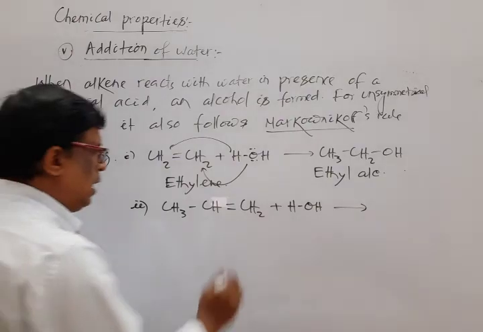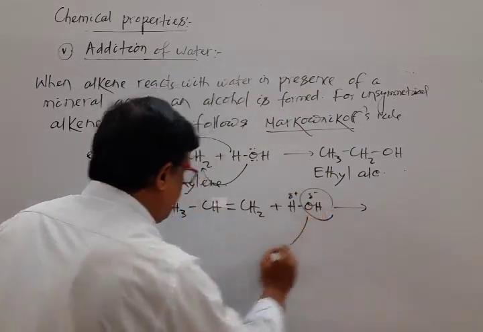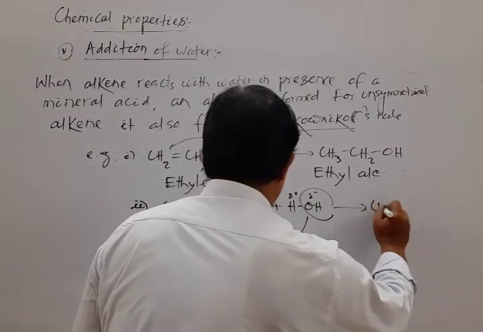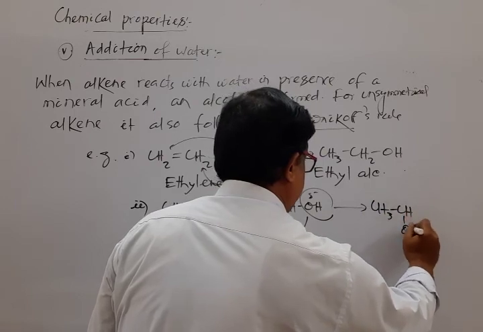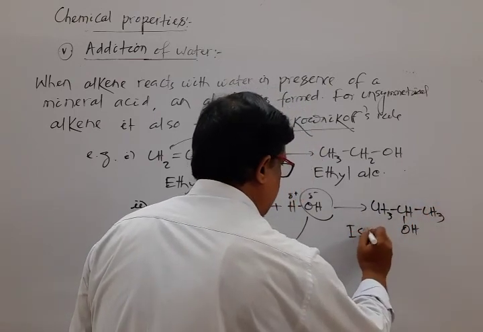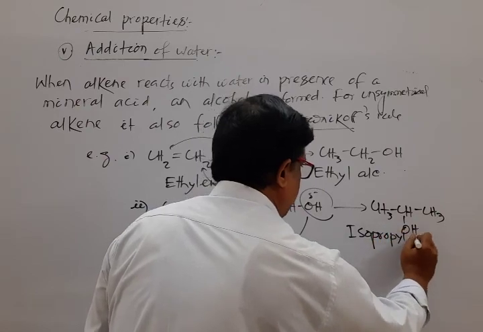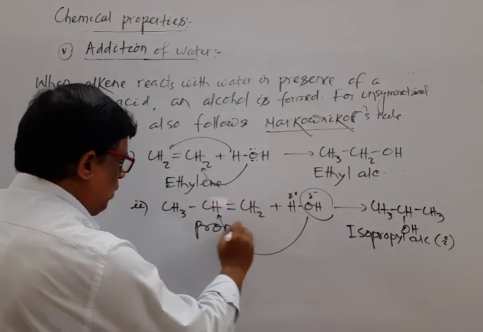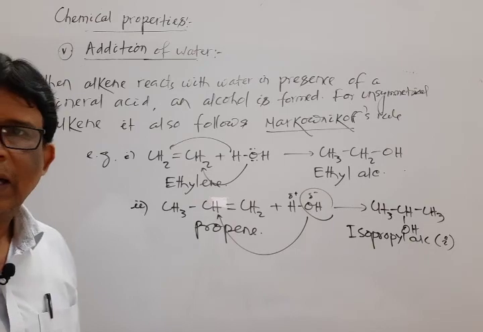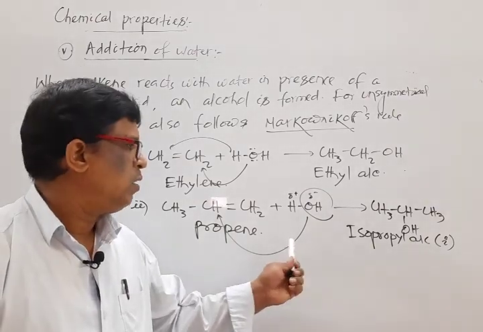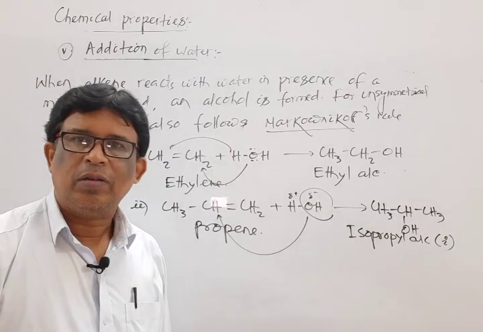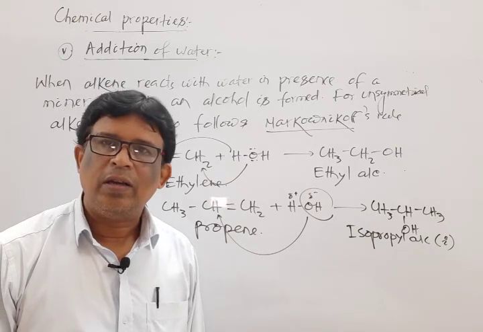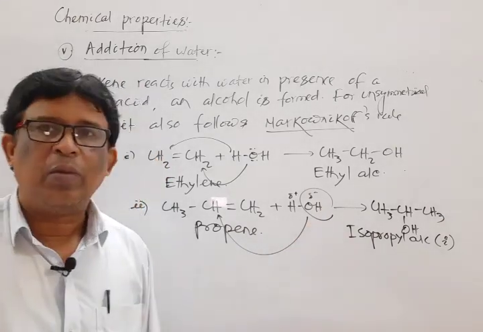It is an unsymmetrical alkene, so the negative part moves to that carbon atom which contains less number of hydrogen atoms. The product is CH3 CHOH CH3, isopropyl alcohol, which is a 2-degree alcohol. The alkene is propene. For symmetrical, no problem is there. For unsymmetrical also, it proceeds through Markovnikov's rule. A similar mechanism is there. In the first step, there is the formation of carbocation. Then the carbocation reacts with water to form alcohol.